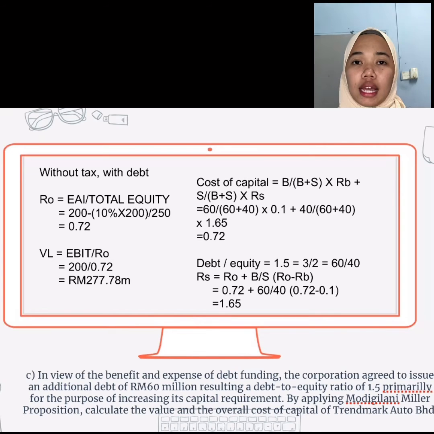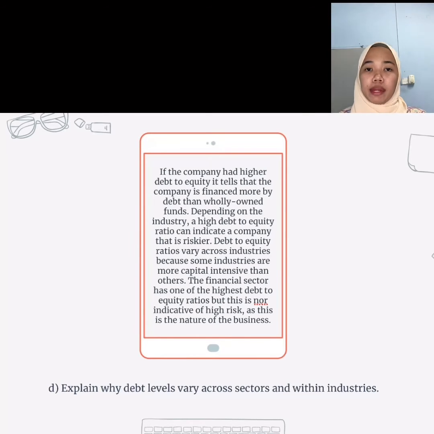And lastly, debt to equity, 1.5 or 3 over 2 or 60 over 40. RS equals RO plus B over S times RO minus RB. We will get 1.65. D. Explain why debt levels vary across sectors and within industries.